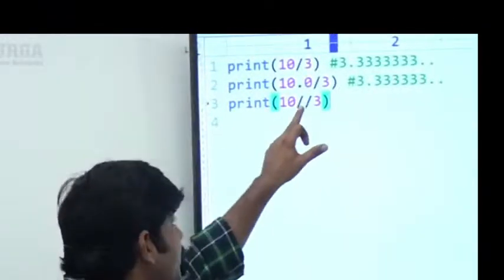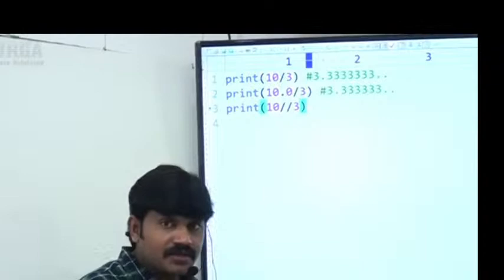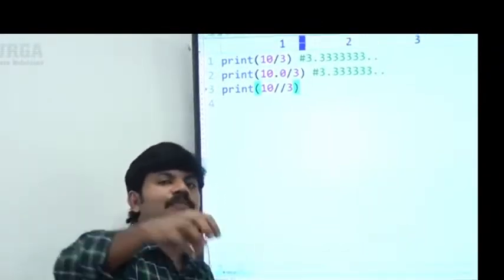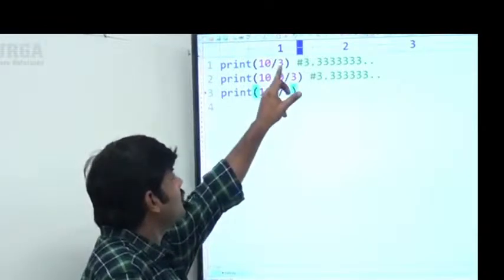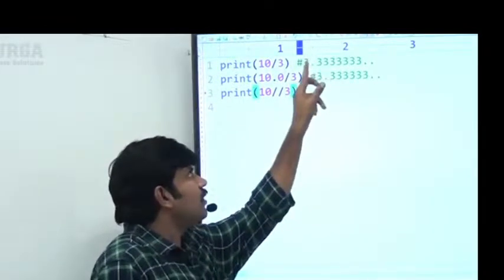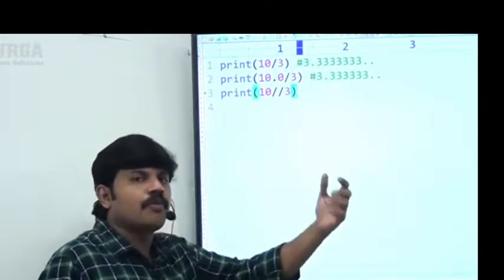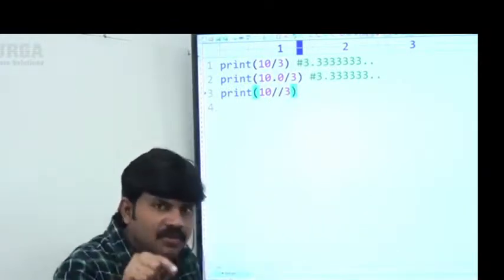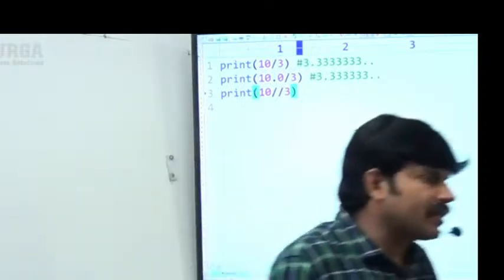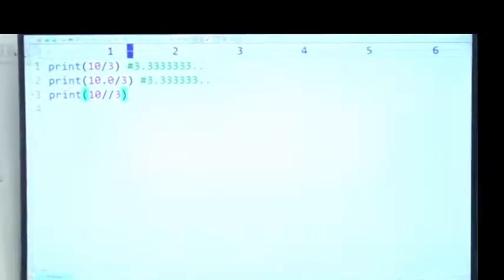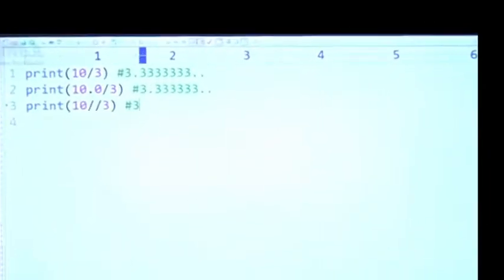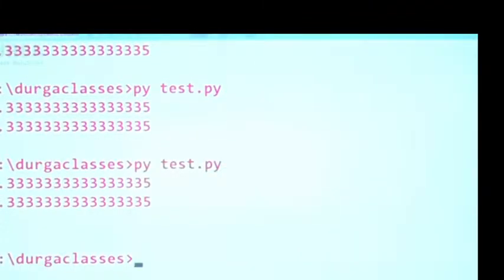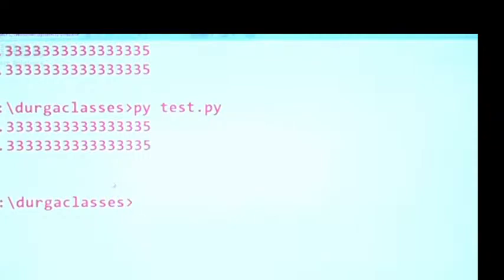It is the floor division. If both arguments are int, the result is always int. So I want the int floor value of this 10 by 3, the int floor value of 3.333. Floor value means 3.0, and as an int value I want 3 only. Am I going to get that one? Can you please observe carefully? 3 I have to get, sir. Observe, what is the answer we are getting? 3. 3 itself is the answer, right?